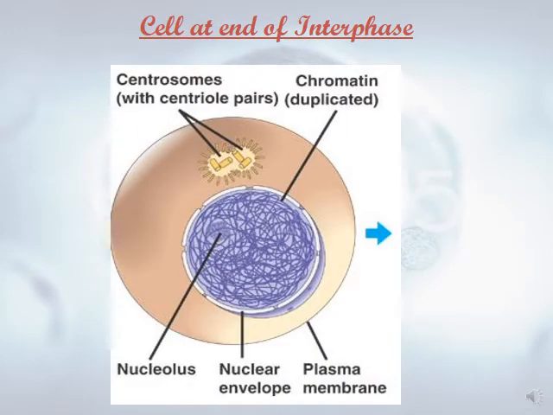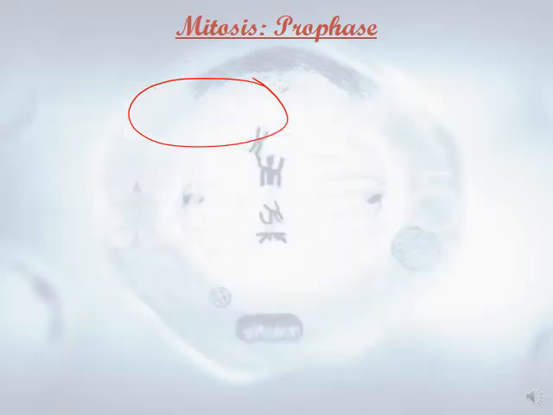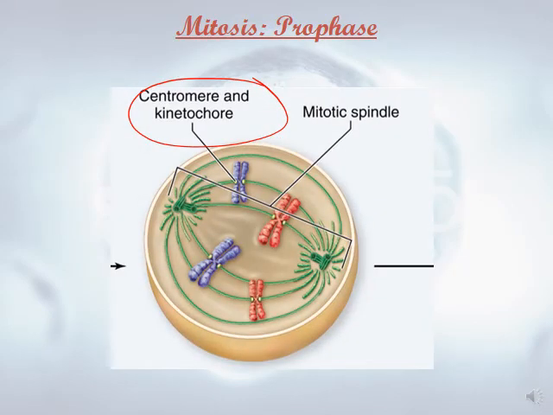At the end of the interphase, we have the chromatin. The chromatin is clear, we don't have chromosomes. When we move to prophase, the nuclear membrane disintegrates. The mitotic spindle fibers start to form. The centrosome changes into asters and moves to the opposite poles of the cell. Chromatin condenses, so that we have individual distinguished chromosomes, and each chromosome is made up of two chromatids. This is the centromere, and we have the mitotic spindle fibers.